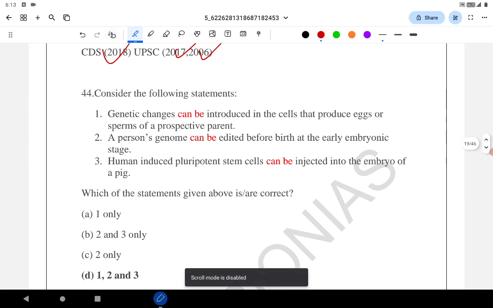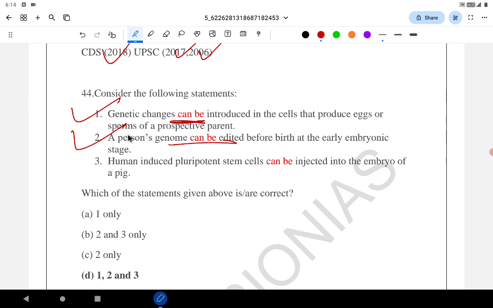Consider the following statements. Genetic changes can be introduced in the cells that produce eggs or sperms of the prospective parents. Again it's talking about can be, so correct. A person's genome can be edited before birth at an early embryonic stage.